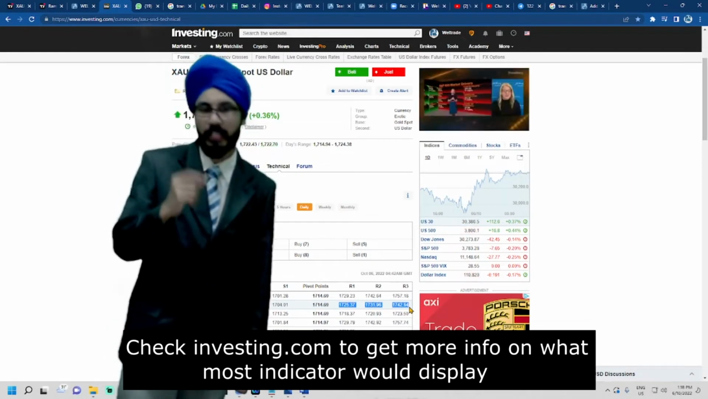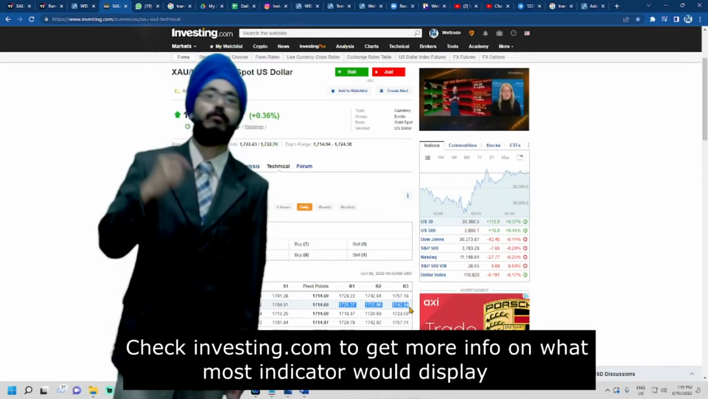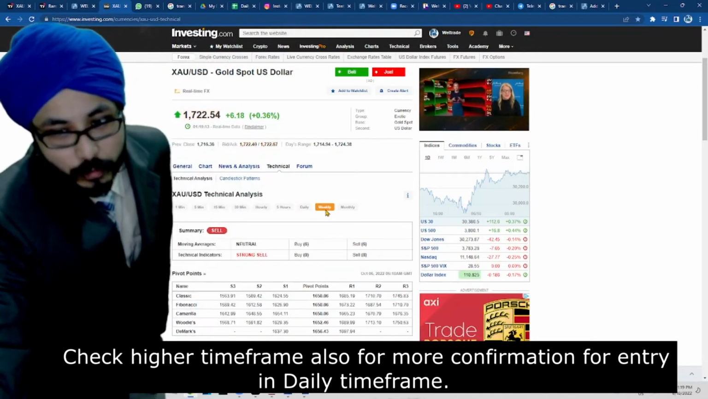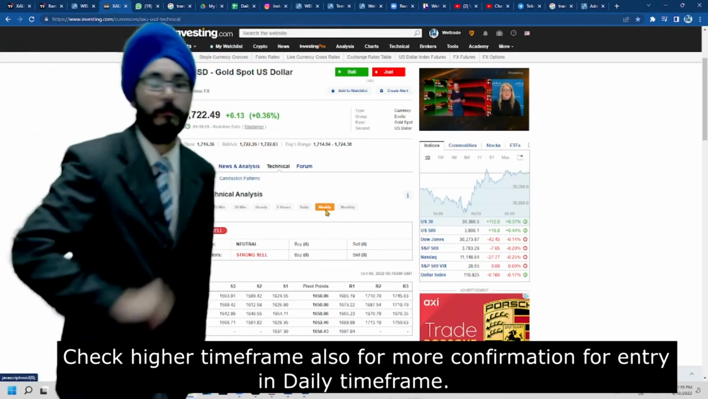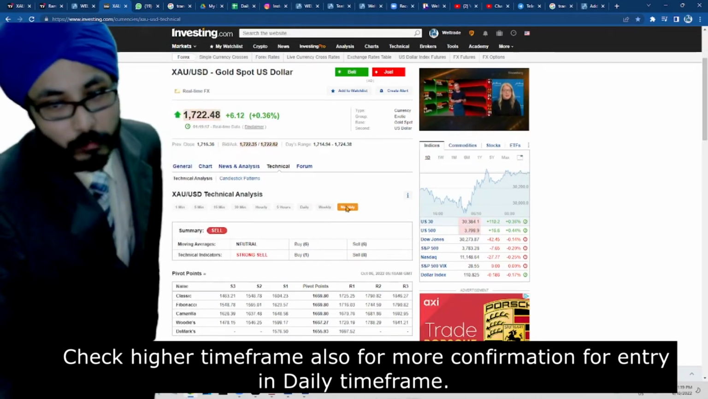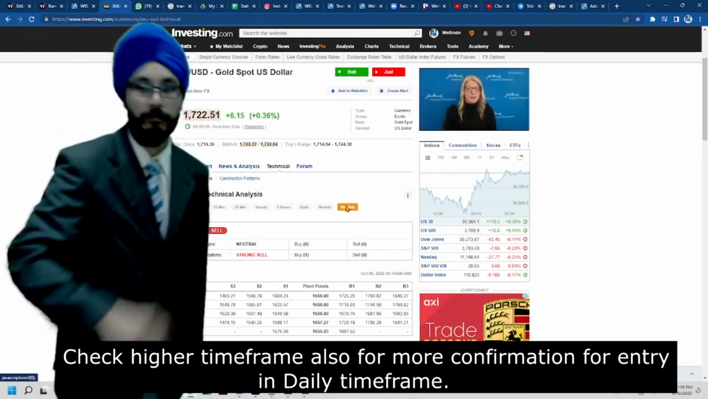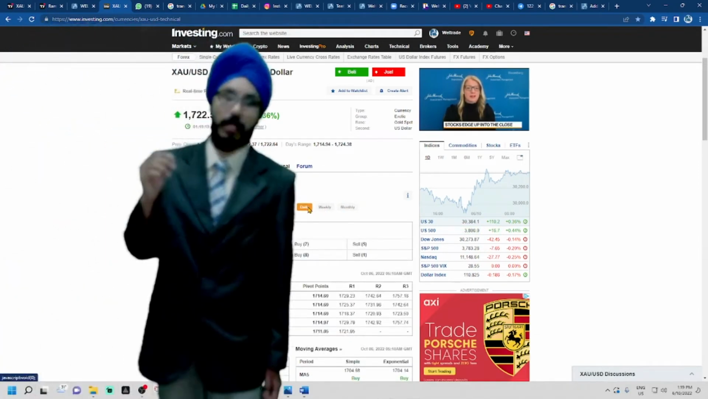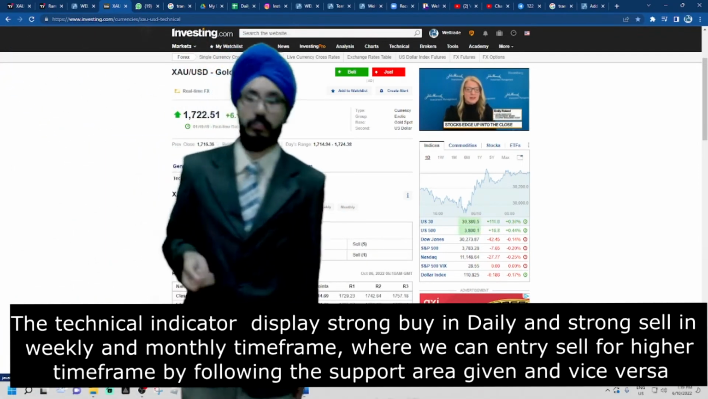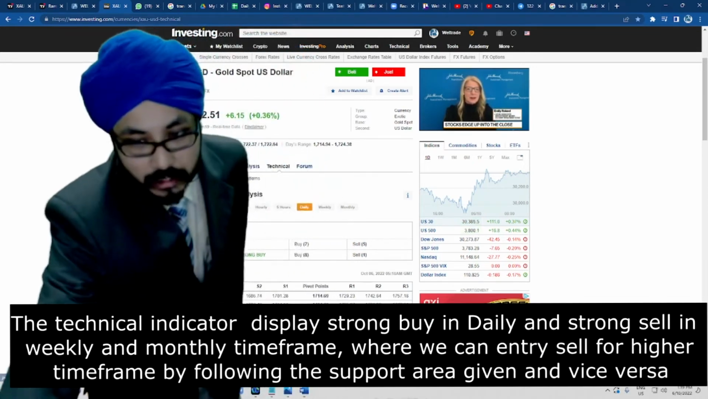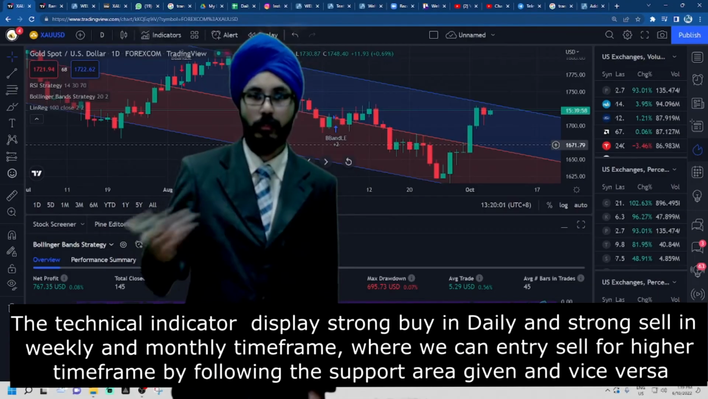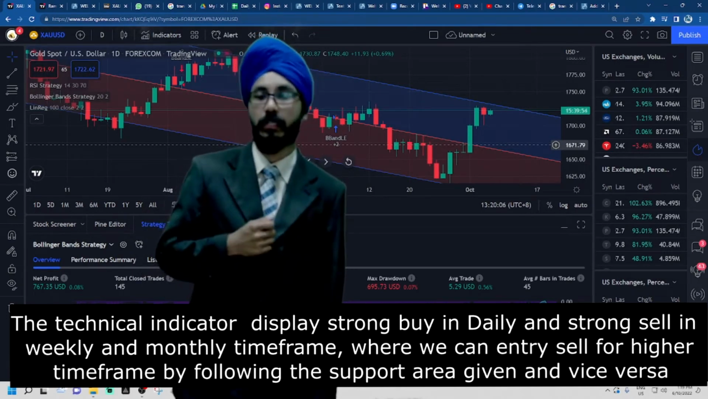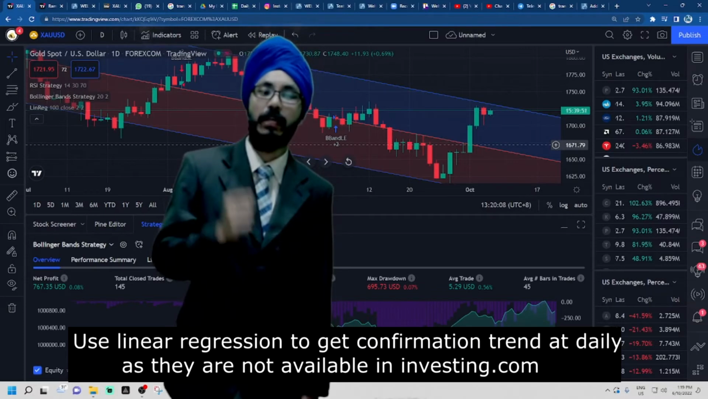However, we would like more confirmation, where we can always check with our higher time frames. As we are able to see here, we can go to the weekly and see a strong sell, and at the same time we can look at our monthly and also see a strong sell. Thus, if we want to go for our entry, we would like another indicator which could support this. So, what I will do is use another indicator, which is linear regression, in order to see the trend on the daily chart.